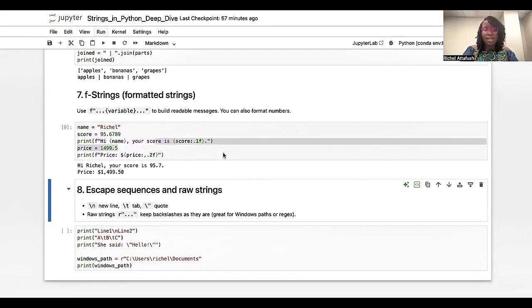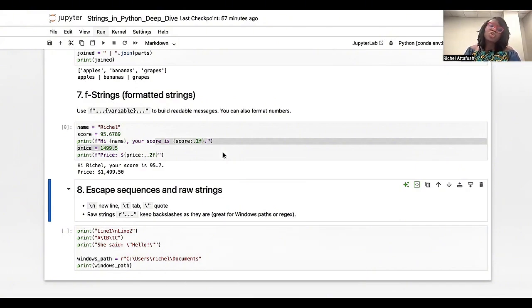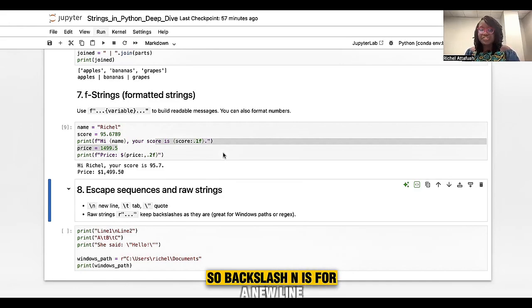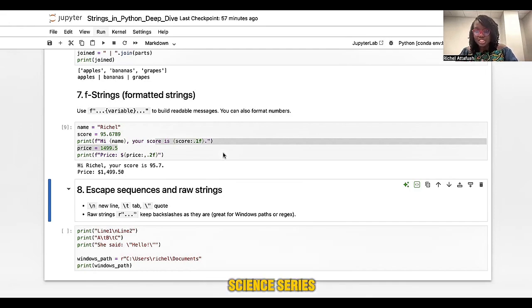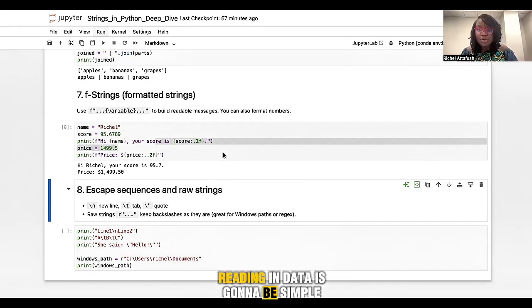And one other thing we are going to look at is escape sequences and raw strings. So \n is for a new line, \t is for tab, and we looked at raw strings where you just use the R. We mostly do that a lot when we move to the Python for Data Science series, where reading in data is going to be simple using just the raw keyword.